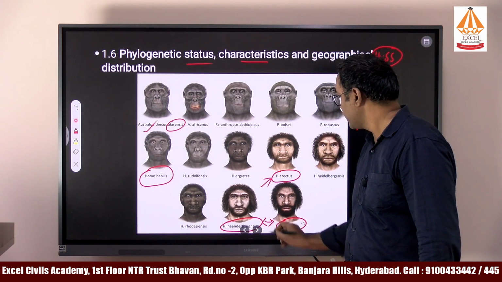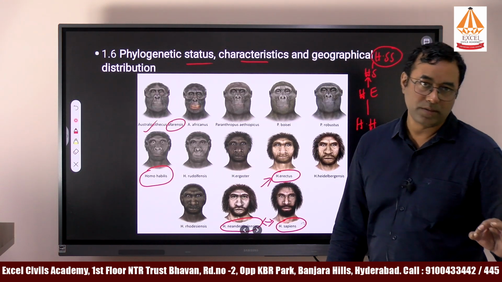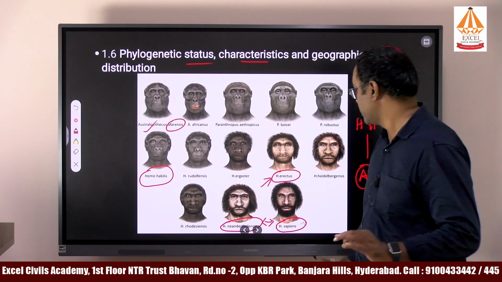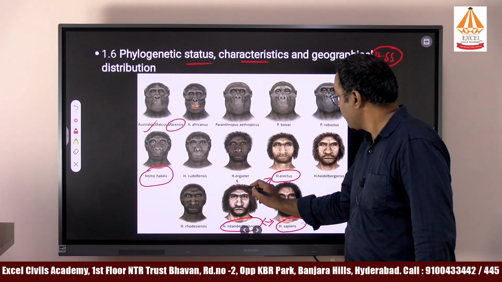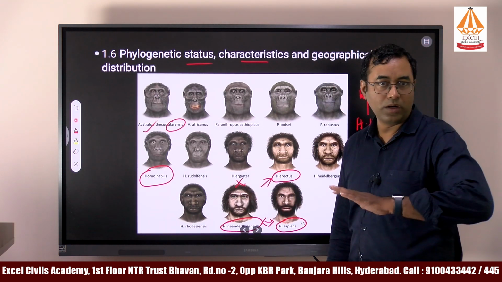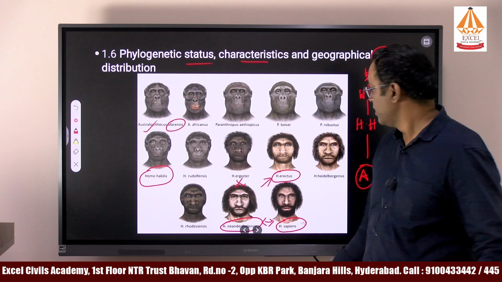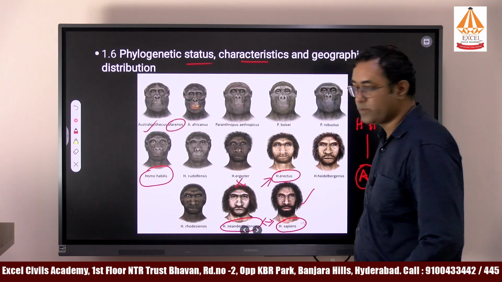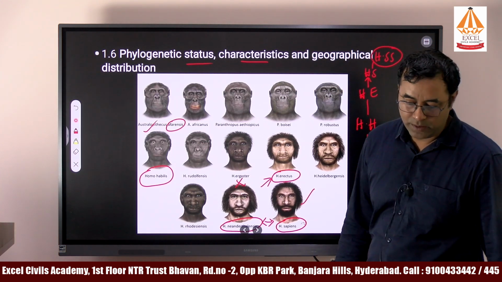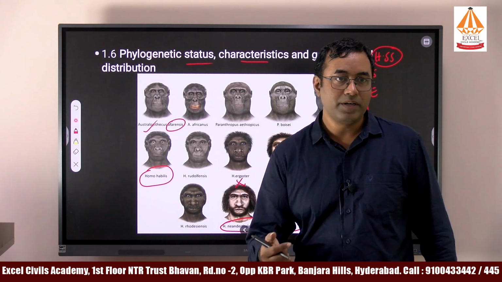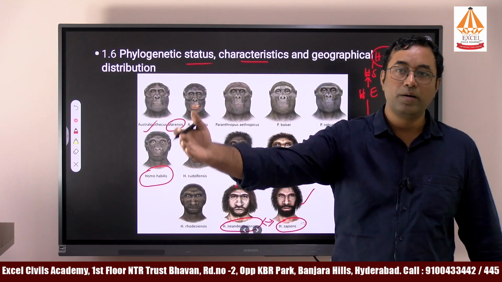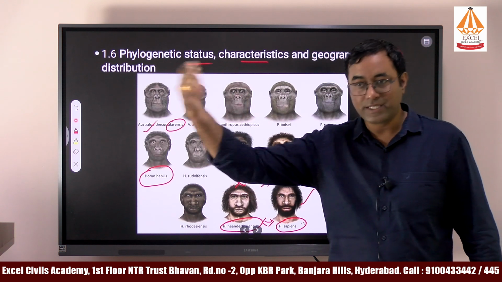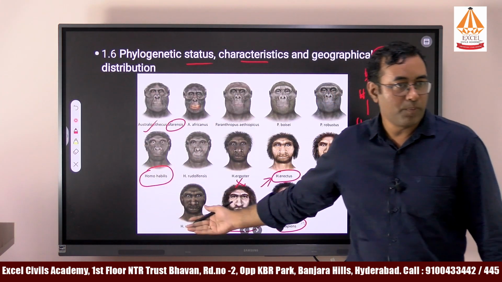So these two are contemporaries according to the archaeologists and paleoanthropologists as well. Slowly, the Neanderthals were not able to compete and they disappeared, or they were wiped out. The Homo sapiens progressed. According to the Charles Darwinian theory, whoever is considered fittest will progress to the next generation. The same thing you can apply here.